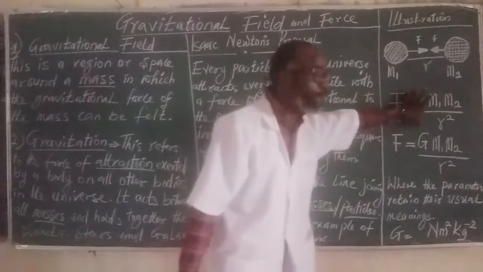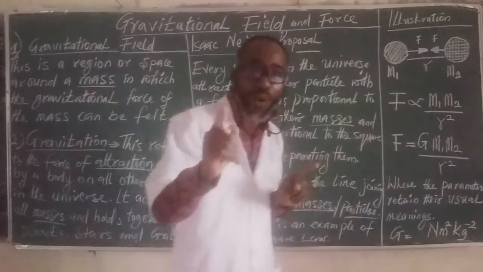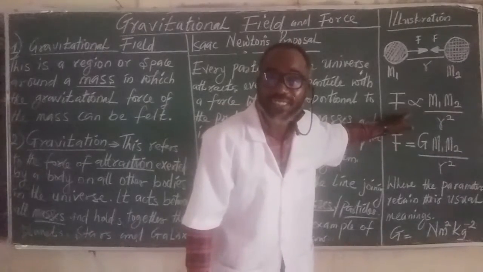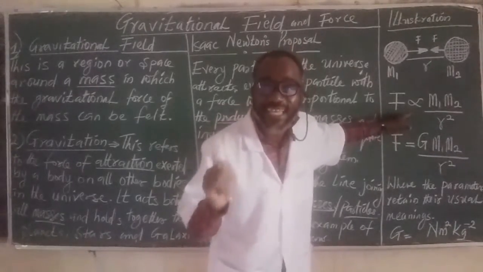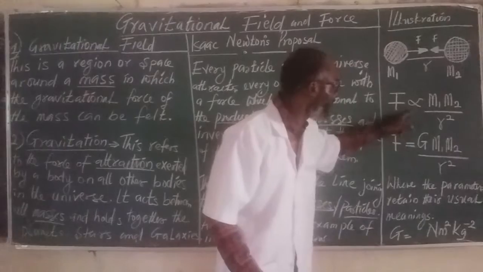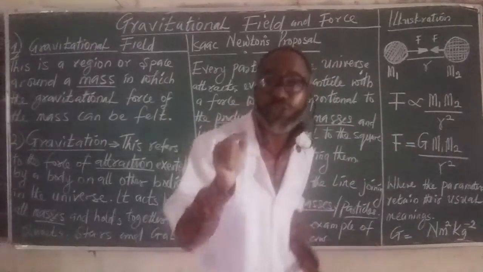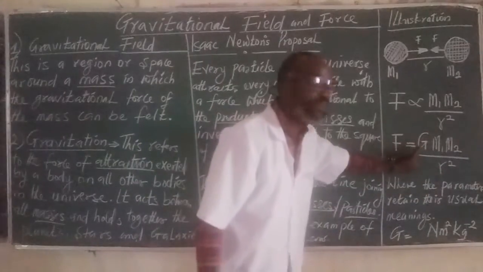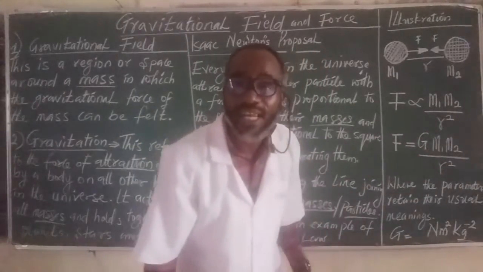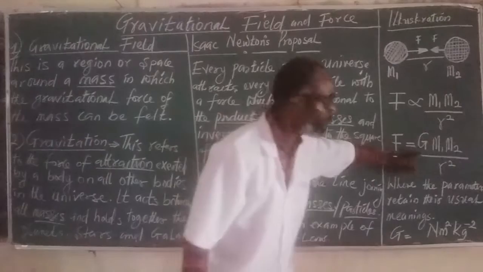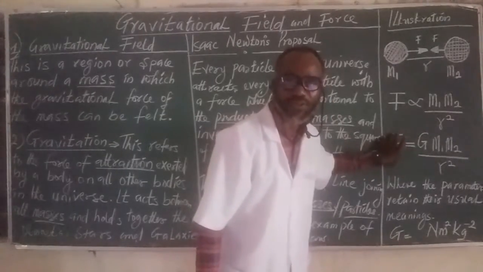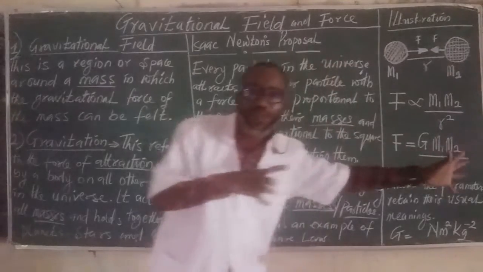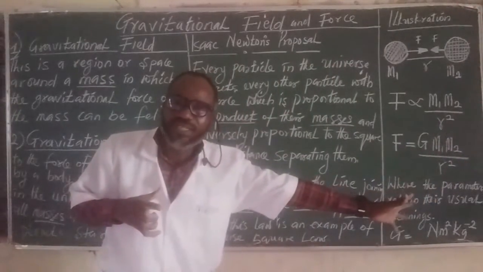But if you check very well, we cannot use this to solve any problems because of the proportionality sign. Therefore, there is need to convert this proportionality sign to an equality sign by introducing a constant. And that constant is referred to as the gravitational universal constant, G, connecting the force, the masses m1 and m2, and the distance separating the two masses, or two bodies, or two particles.